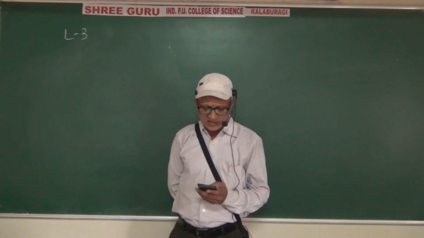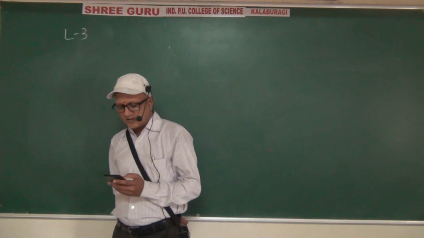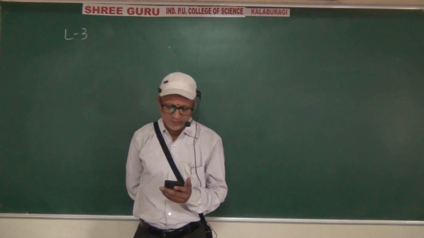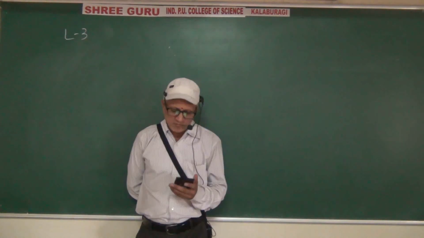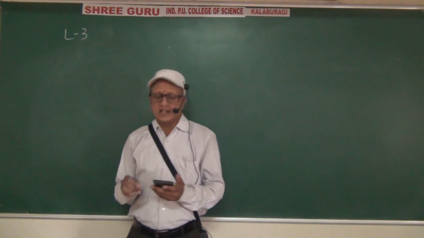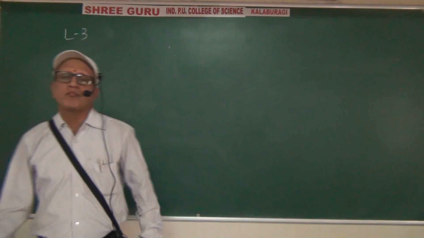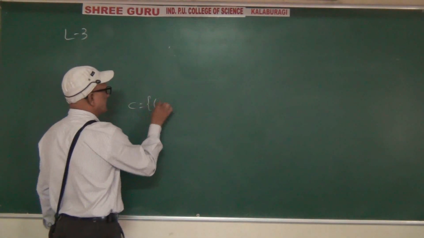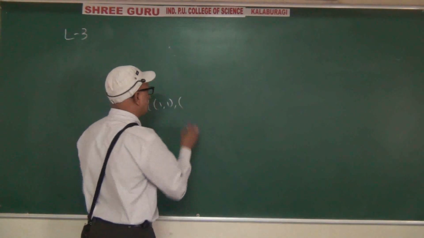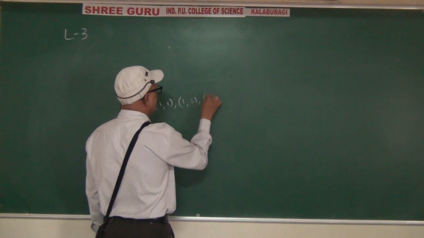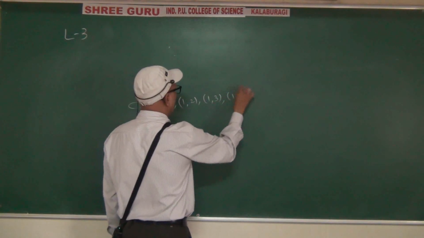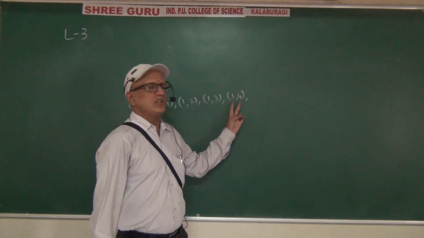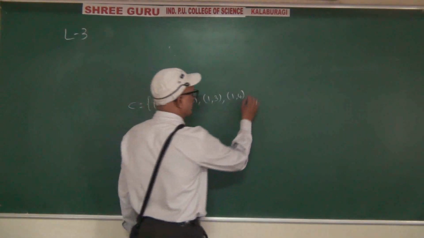Next line, capital C, getting the sum of the numbers on the dice less than or equal to 5. The sum should be less than or equal to 5. (1,1), (1,2), (1,3), (1,4), the sum of these two is 5, accepted.